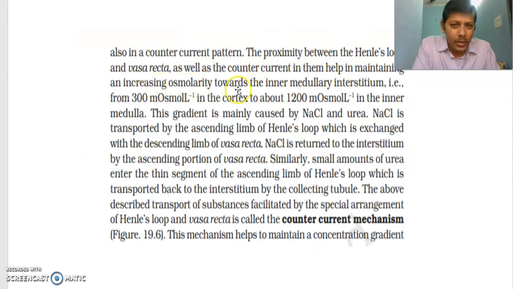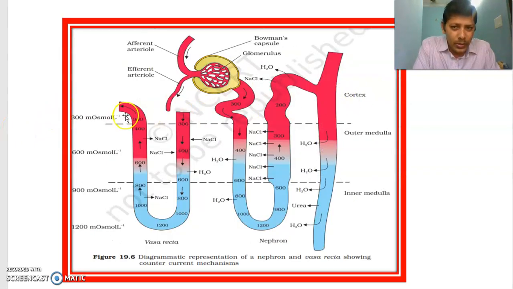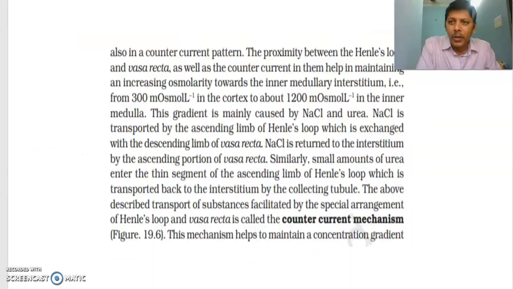They help in increasing osmolarity, that is 300 milliosmoles in the cortex and 1200 milliosmoles in the inner medulla. Who are going to play an important role here? Henle's loop and vasa recta proximity, and the other one is the countercurrent in them, opposite flow in them.